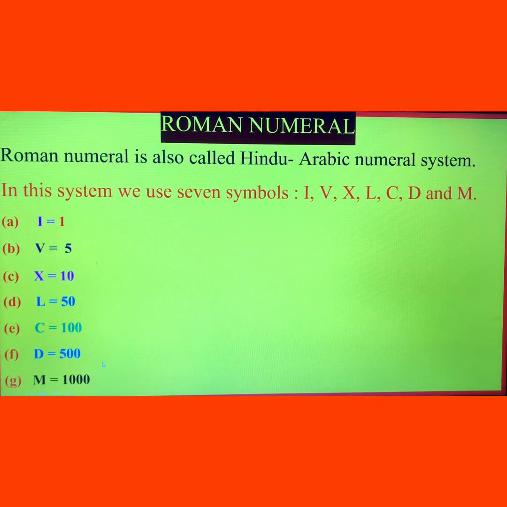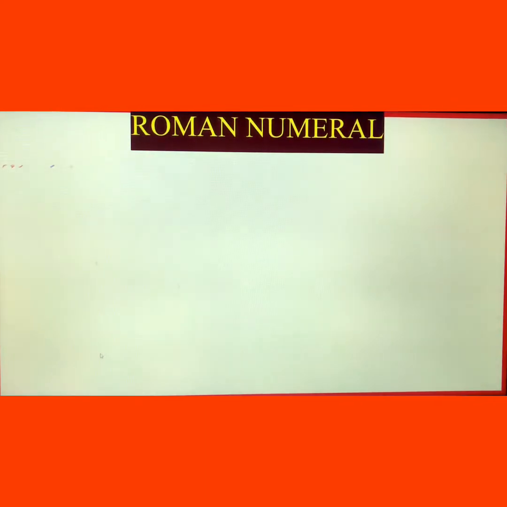Okay dear, so let us learn some more things in Roman numerals.